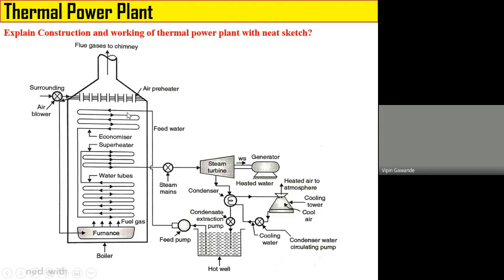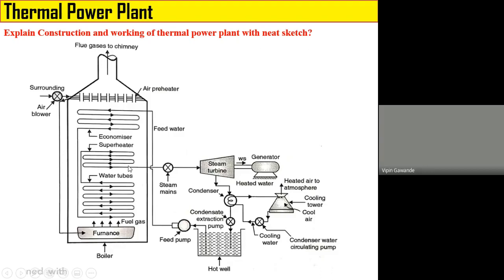So this absorbs the flue gases and its temperature increases. Water is converted into steam. Then that steam is called the wet steam. That wet steam again absorbs the heat from the flue gases, and the temperature of the steam again increases. That increased temperature steam enters into the superheater tubes, and then that steam is finally converted into superheated steam.